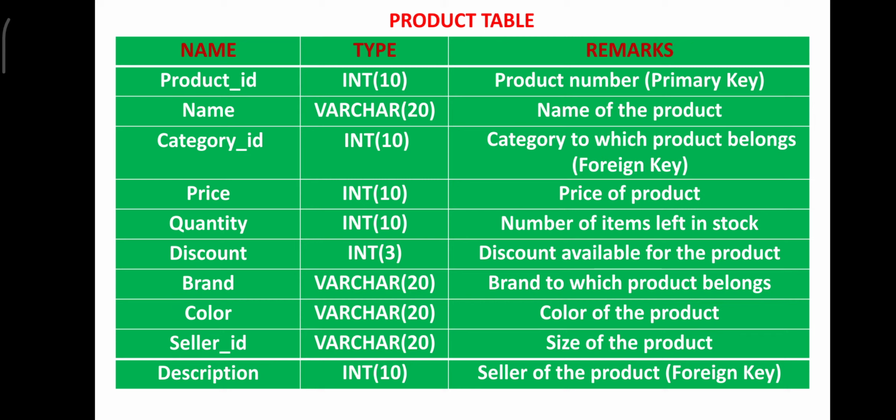And price you need, quantity you need, discount, brand is nothing but many companies offer different products. I can buy a laptop in HP, I can buy the same laptop in Lenovo. So Lenovo, HP, IBM, Microsoft, these are different companies, even Acer, Compaq, these are different brands that offer a product. So brand is also very important. Color, seller ID, description.